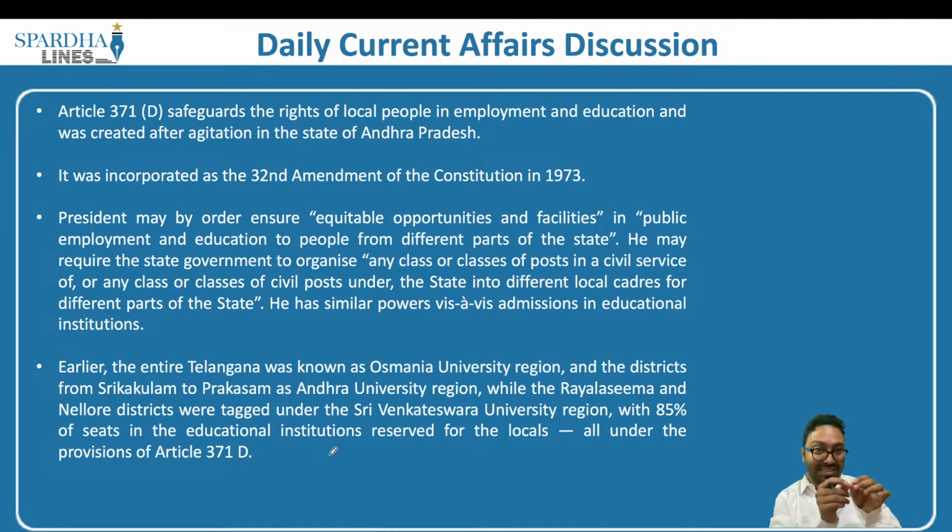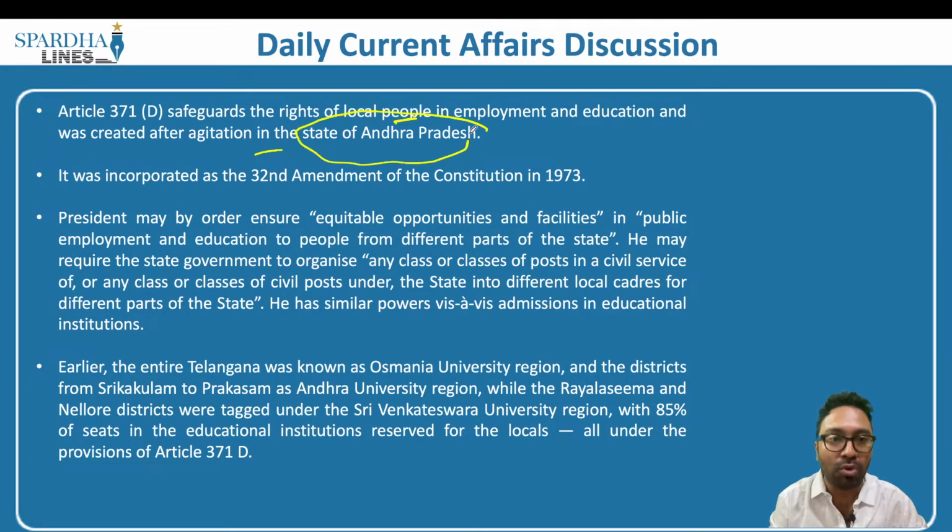So Article 371D and Article 371E are for the state of Andhra Pradesh. What does it do? Article 371D safeguards the right of the local people in employment and education and was created after the agitation in the state of Andhra Pradesh. When was it created?